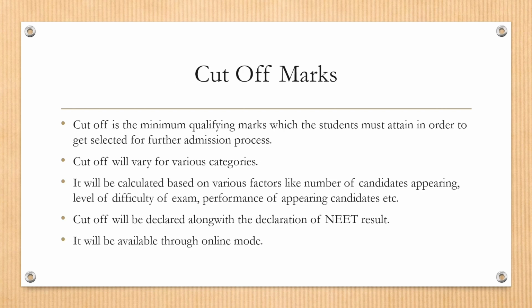Cut-off marks. Cut-off is the minimum qualifying marks which the students must attain in order to get selected for further admission process. Cutoff will vary for various categories. It will be calculated based on various factors like number of candidates appearing, level of difficulty of exam, performance of appearing candidates, etc. Cutoff will be declared along with the declaration of NEET result. It will be available through online mode.